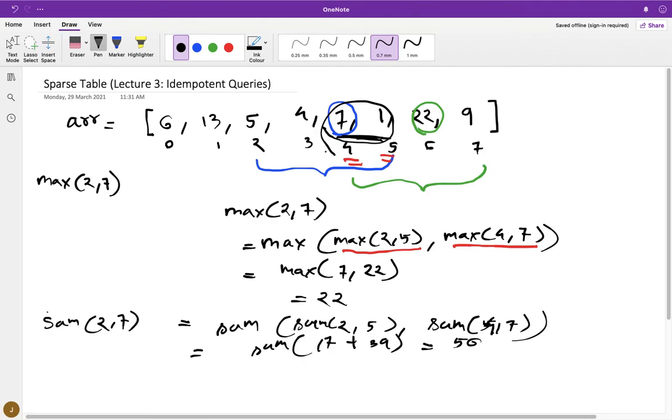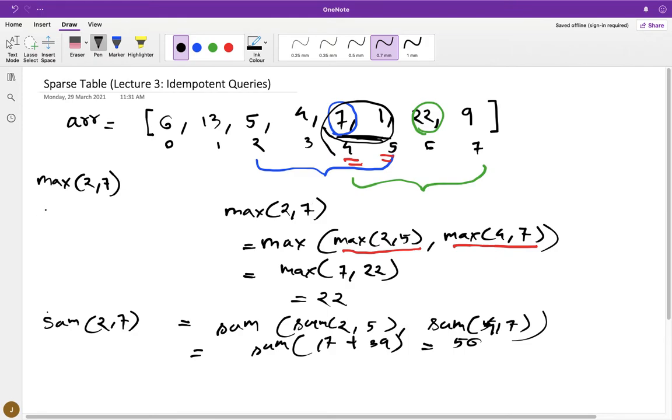So this is what an idempotent query is. In an idempotent query, it does not matter how much your ranges overlap and how many times one value is being considered, because in the end it does not change your answer.